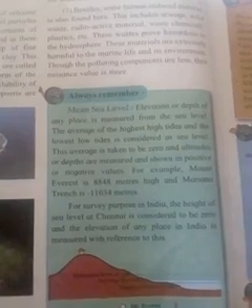Always remember sea level. Elevation or the depth of any place is measured from the sea level. The average of the highest high tide and the lowest low tide is considered as the sea level. This average is taken as zero altitude, and altitude or depth is measured and shown as a positive or negative value.